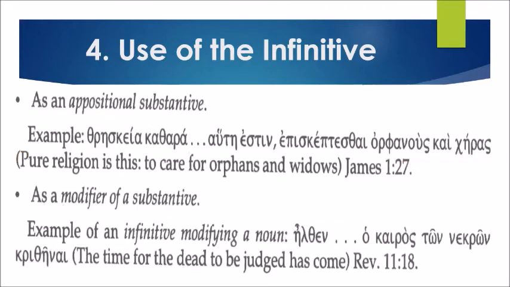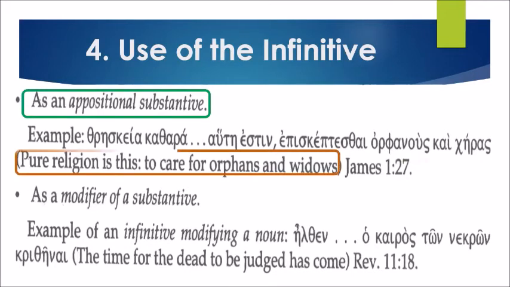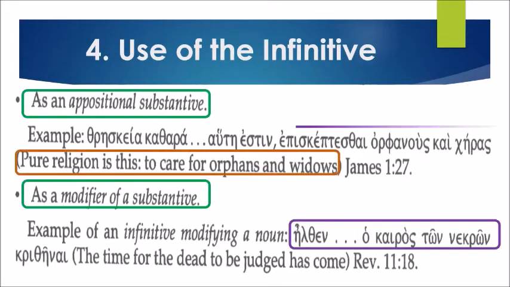Also as an appositional substantive. Let's read the example. Threskeia kathara haute estin, episkeptesthai orphanous kai cheras.